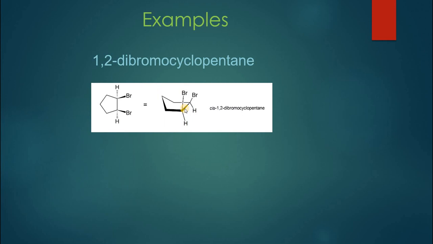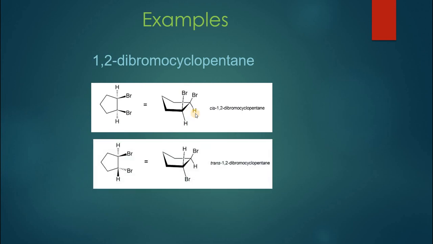If this is the plane of the ring, and bromines are present above or bromines are present below, they are on the same side, so it will be called cis 1,2-dibromocyclopentane. But if in this compound one bromine is above and the other bromine is below, then it will be called trans 1,2-dibromocyclopentane. So both of them are isomers of each other.